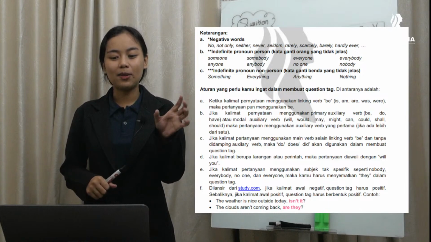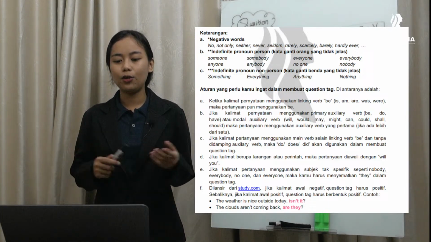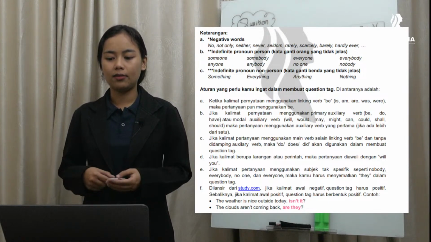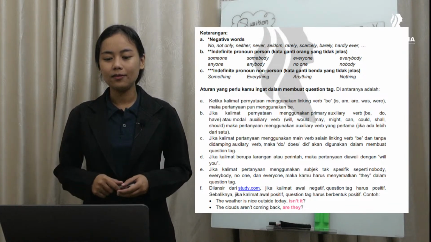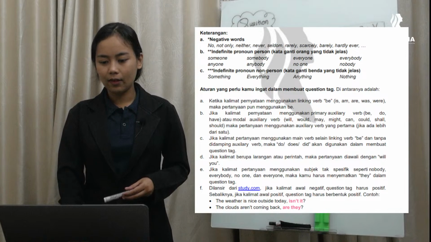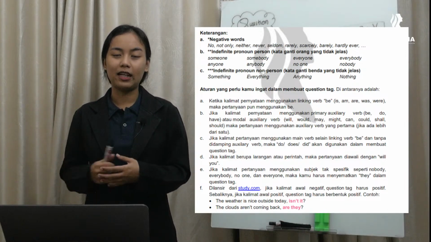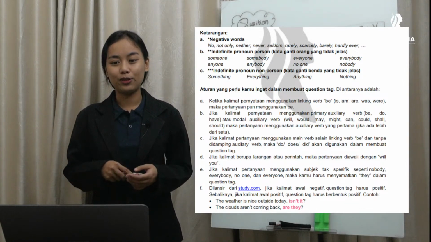Next, jika kalimatnya menggunakan subjek tidak spesifik, seperti nobody, everybody, no one, everyone, maka dari itu question tag-nya harus menggunakan they. And then, jika kalimat awalnya negatif, question tag-nya harus positif. Sebaliknya, jika statement-nya positif, maka question tag-nya harus negatif.